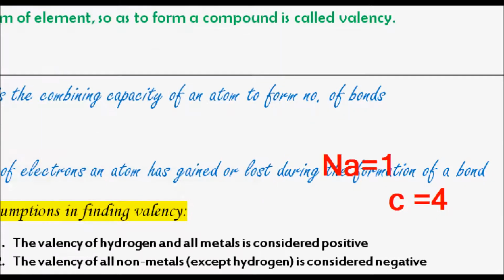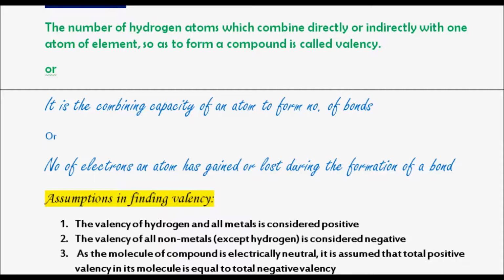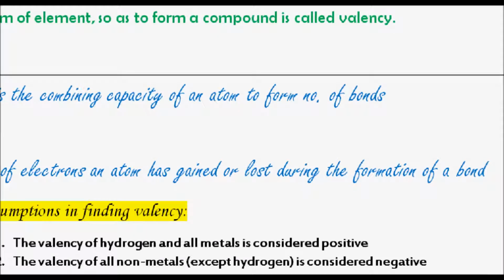Okay, for the elements which are present in groups 5, 6, 7, 8, in order to get the valency of that atom, you have to subtract the group number from 8. For example, take oxygen. Oxygen falls in which group? It falls in the 6th A group. So you have to subtract 6 from 8. When you subtract 6 from 8, you will get 2. Therefore the valency of 6th group elements is 2.